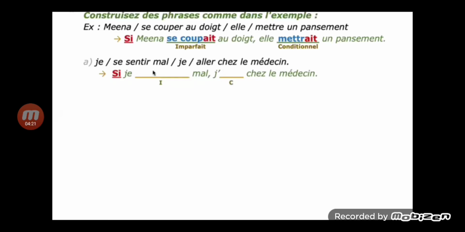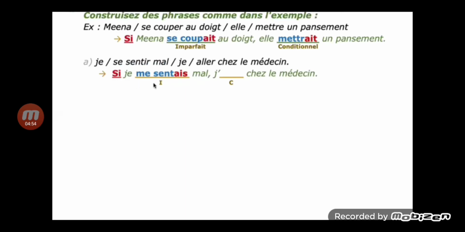So se sentir in imperfect, how will you get the imperfect stem? Go to the nous form of the present tense and remove ons. You will get the imperfect stem. And here, je is the subject, the reflexive pronoun is me, and the imperfect stem of sentir is sent.